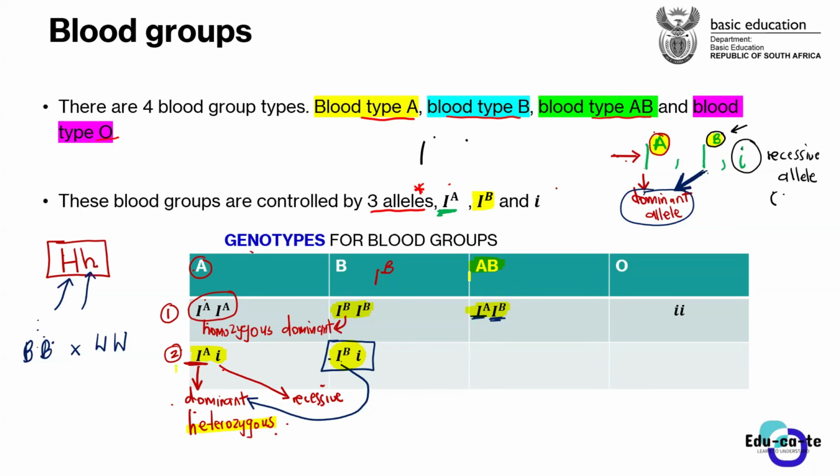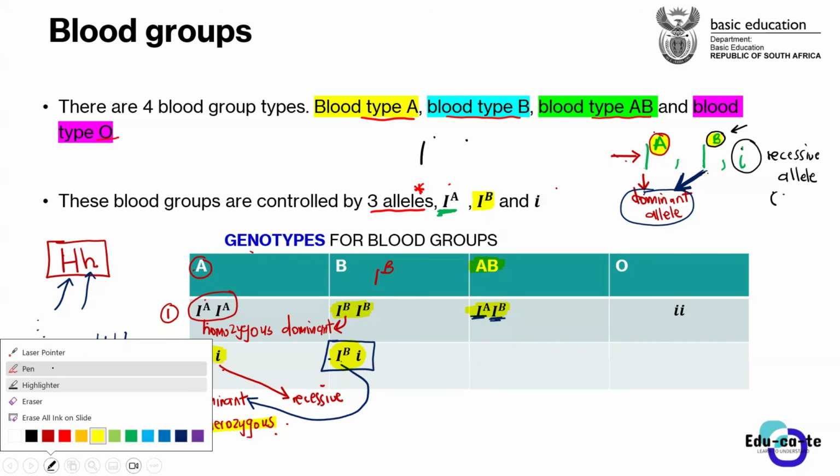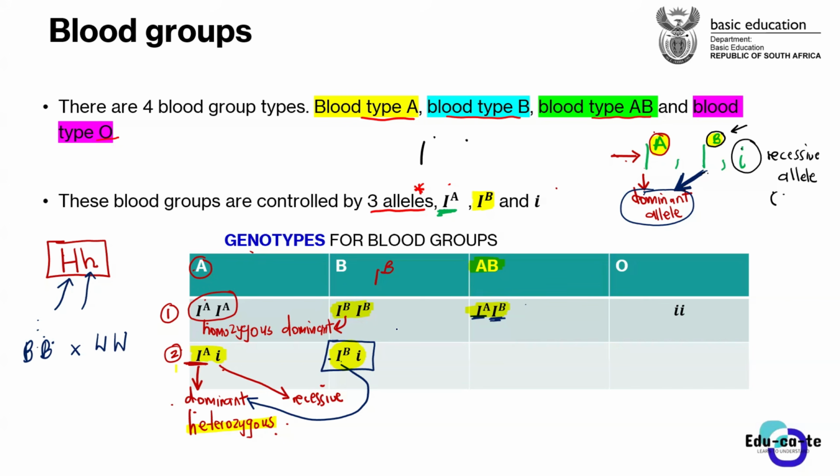Sir, so this means it's either codominant or incomplete dominant. Yes, that's the question now. What dominance are we having here? Is it codominance or is it incomplete dominance? I will hear from you guys. Which dominance is this blood type AB having? These alleles in the blood type AB, what dominance are they having? What dominance would you say that these are having?